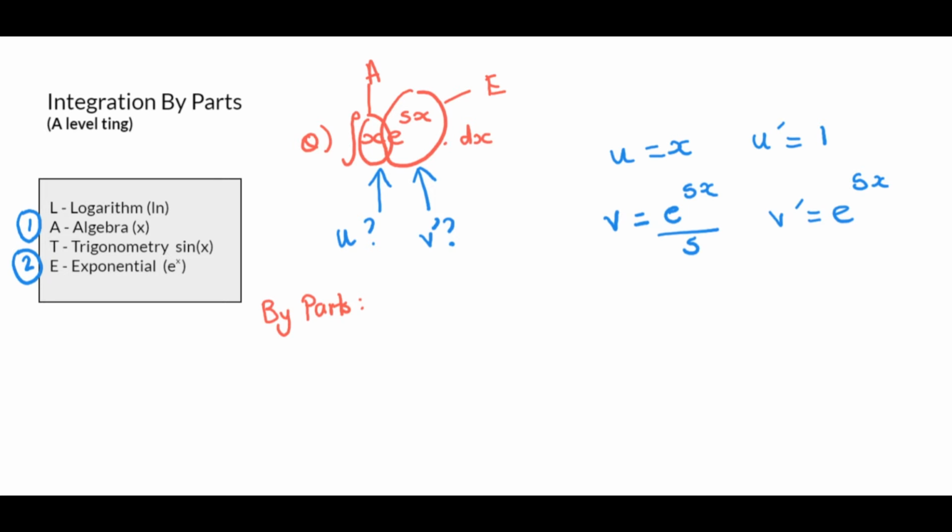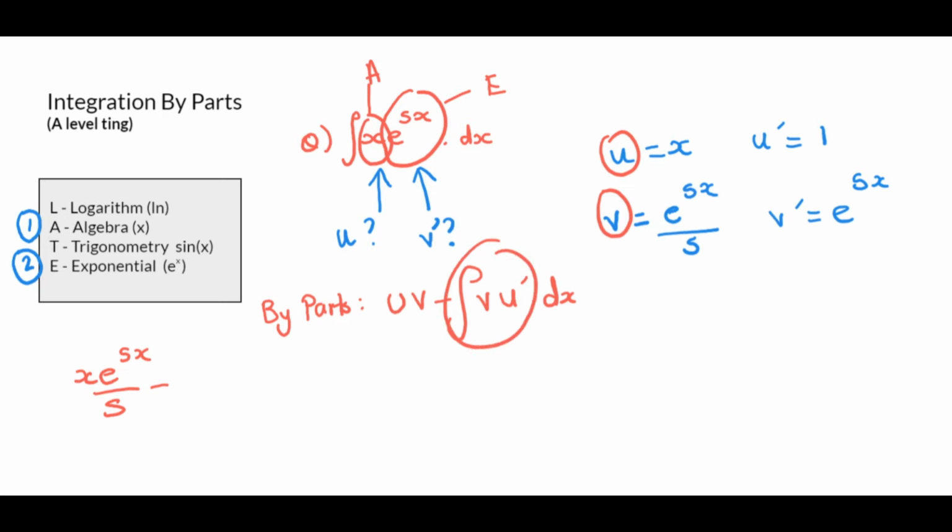The formula is uv minus the integral of vu dashed dx. Okay, so that's calm. Once you've got this, a little light work thing. So uv, this times this. So I've got x e to the 5x over 5